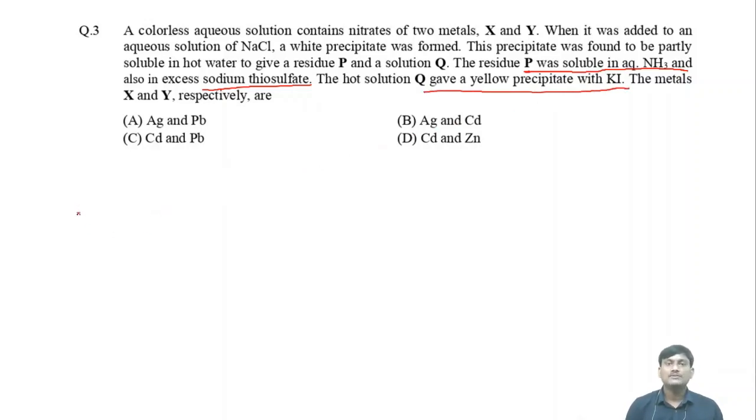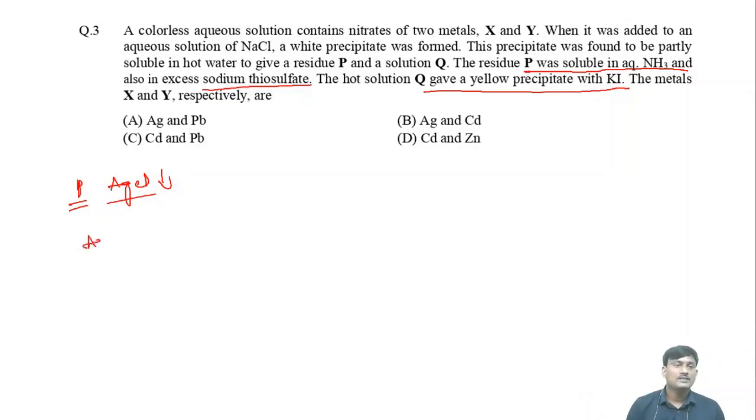First, there is a formation of white precipitate. Both will form white precipitate, and one is soluble in hot water, one is not soluble in hot water, and the one which is not soluble in hot water is soluble in aqueous NH3 and sodium thiosulfate. From this one you can conclude that the P is silver chloride. Okay, silver chloride, it's a white precipitate. This one is soluble in ammonia, aqueous ammonia.